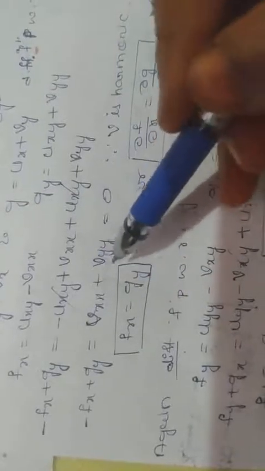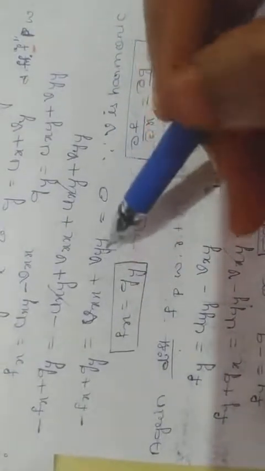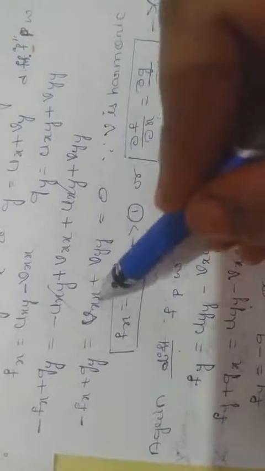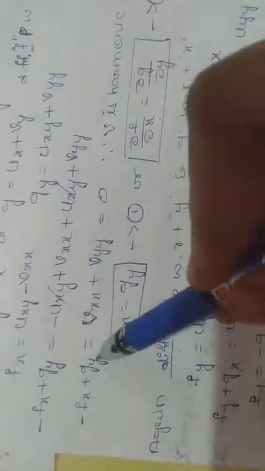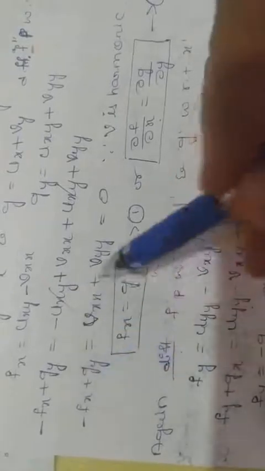We know that this is the Laplace equation form, so vxx plus vyy is equal to 0. When this is 0, gy is equal to fx, or fx equals gy. This is equation number 1, that is ∂f/∂x equals ∂g/∂y.